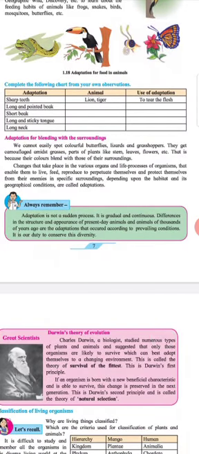Complete the following charts from your own observations. Three headings: Adaptation, Animal, Use of Adaptation. Adaptation 1: sharp teeth. Animal: lion, tiger. Use of adaptation: to tear the flesh. Under adaptations we have 2, long and pointed beak, 3, short beak, 4, long and sticky tongue, and 5th, long neck.